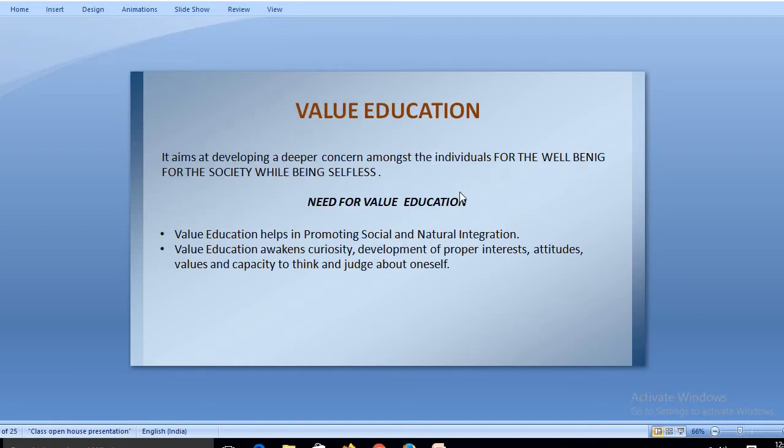So now the next is value education. Now what is value education? As you know, education imbibes different traits in a human being, and that makes a human being a complete societal person. It aims at developing a deeper concern among human beings for society's well-being, selflessly. It means that a person becomes a societal person and serves the nation or the society selflessly. This is what education is used to inculcate in a human being.